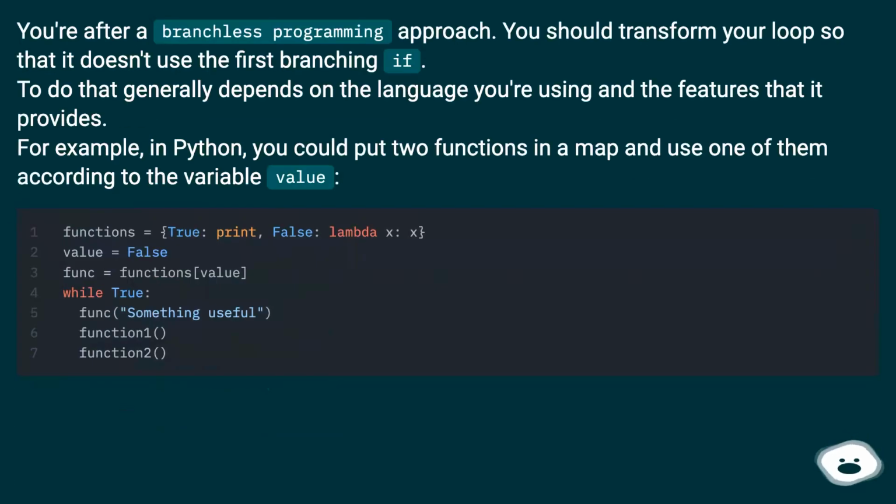You're after a branchless programming approach. You should transform your loop so that it doesn't use the first branching if. To do that generally depends on the language you're using and the features that it provides. For example, in Python, you could put two functions in a map and use one of them according to the variable value.